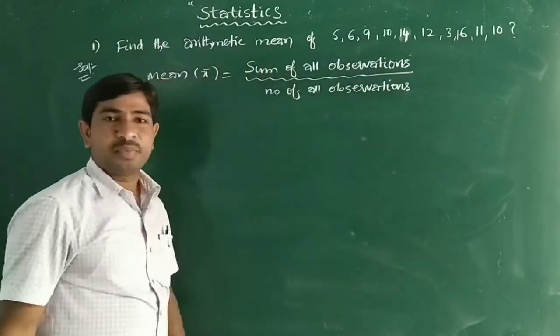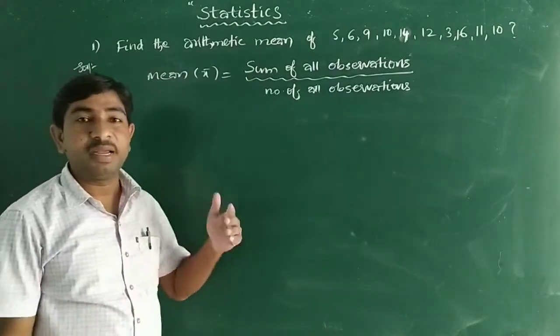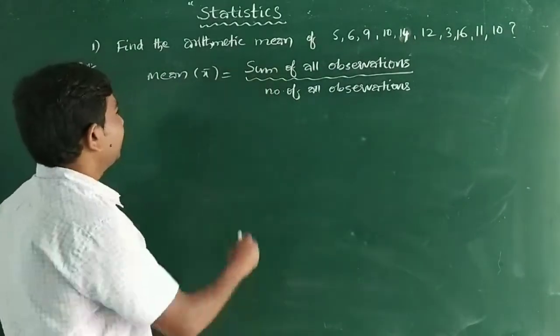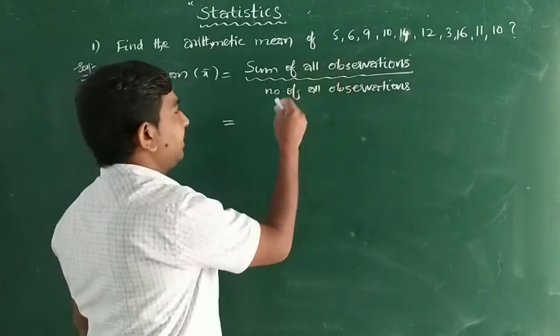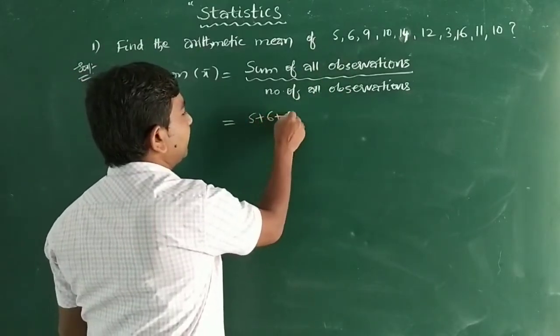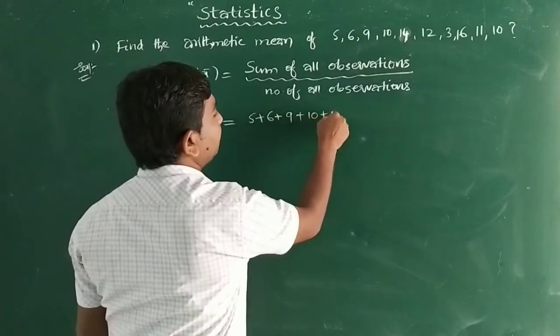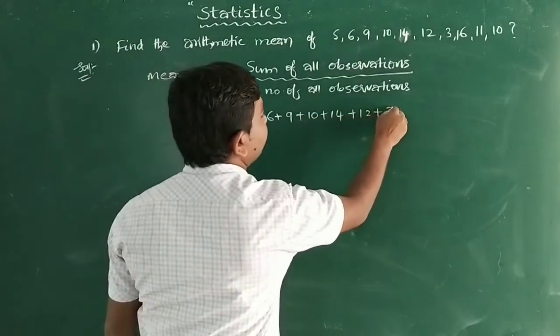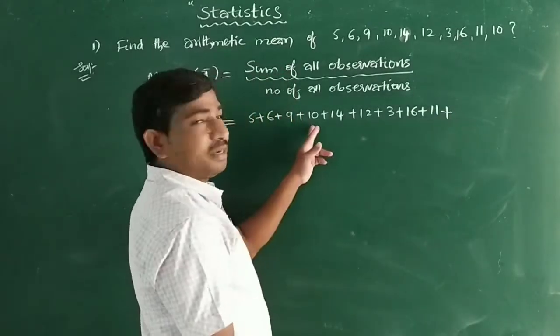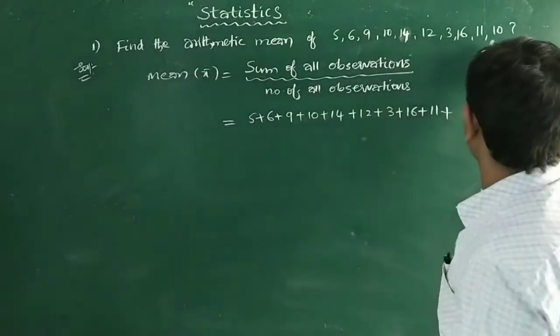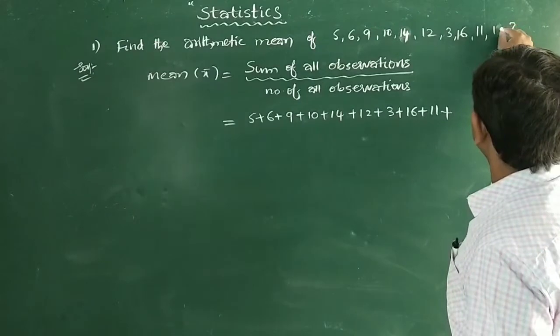This is the formula to find the arithmetic mean for raw data or ungrouped data. Now we have to add the sum of all observations: 5 plus 6 plus 9 plus 10 plus 14 plus 12 plus 3 plus 16 plus 11 plus 15.